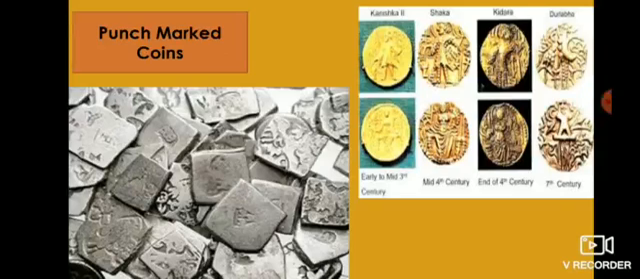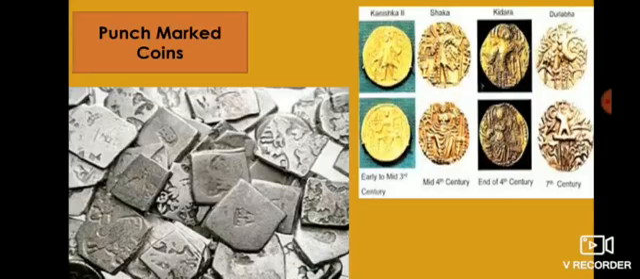Punch marked coins. The increased use of money enhanced trade and commerce. Archaeologists have unearthed thousands of coins belonging to this period. They are called punch marked coins. The earliest coins comprised flat pieces of silver or copper of irregular shape. Coins were not inscribed but had a number of punch marks. The earliest coins, which were in use for about 500 years, were punch marked coins.